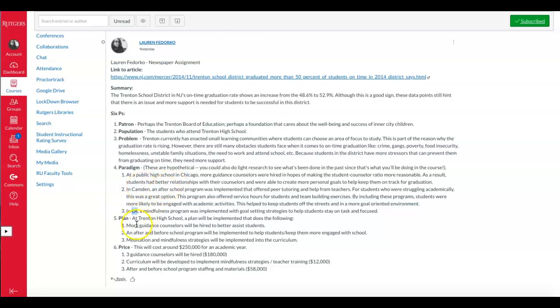You can read it. But your plan is basically a synthesis of these three things. So if I were to enact a plan at Trenton, I would say add more guidance counselors to help better assist students. I would like to add an after school and a before school program just to help students make sure that they're fed, they can work on volunteer experiences, they can get help academically, whatever they need. And then lastly, I thought maybe adding a meditation or mindfulness strategy into the curriculum.